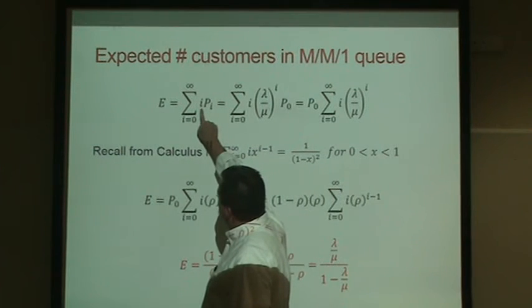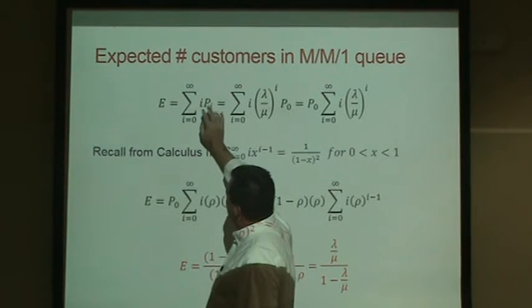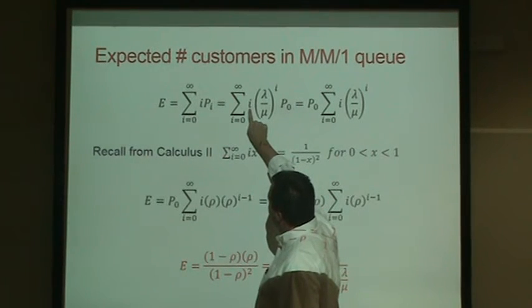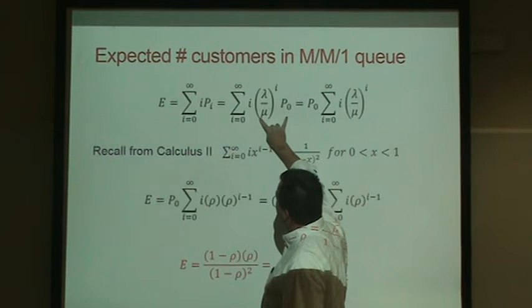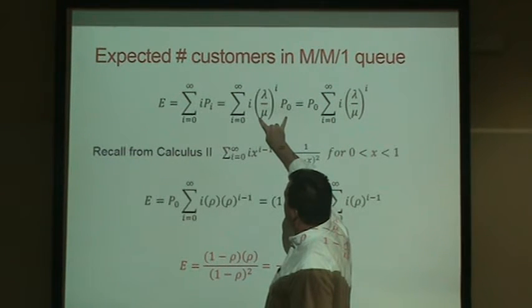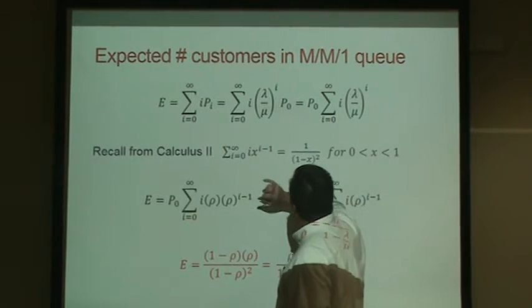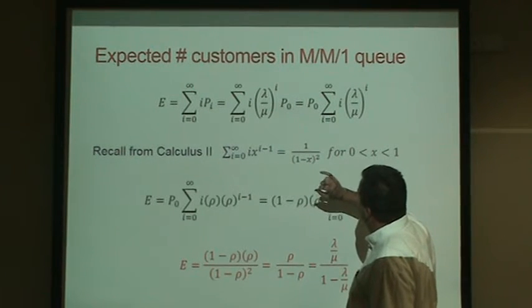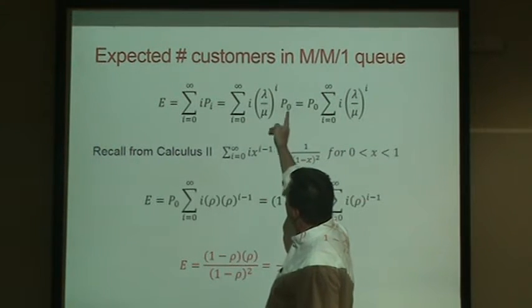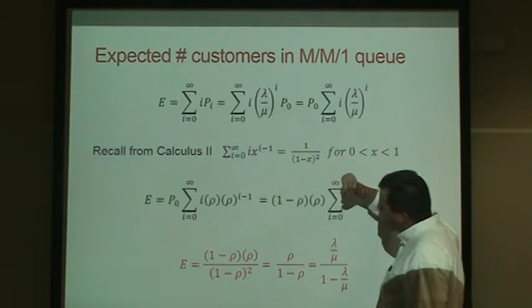So we take the value, the number in our system, times the probability that we have that many in our system. Well, we know from before, the number in our system is i. The probability of being in that state, the percentage of time we were in that state, is captured by this. So since P0 is a constant, multiplying every term, we can move that outside the summation.